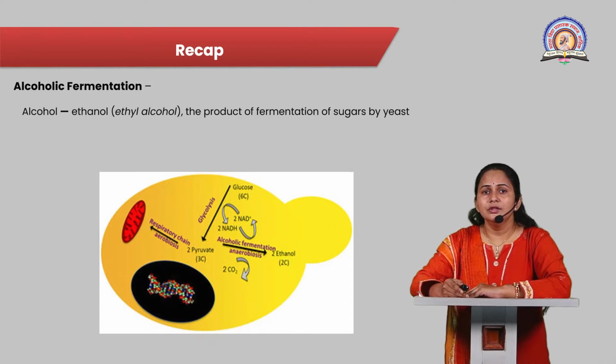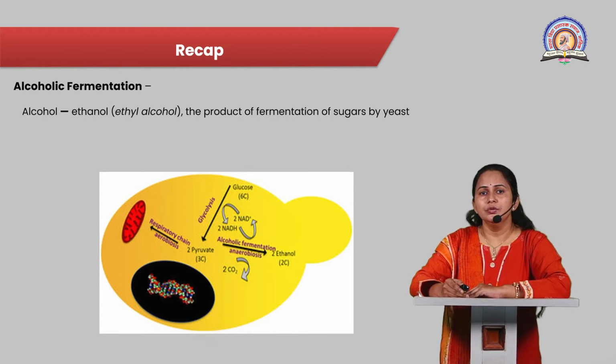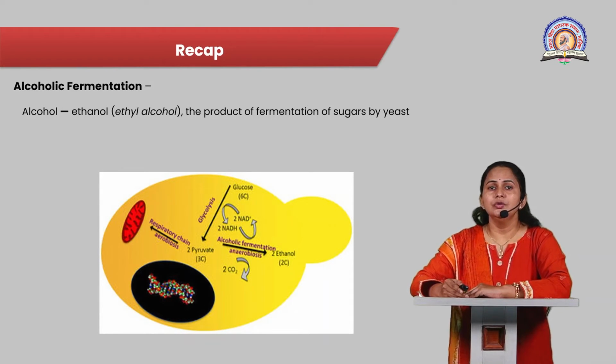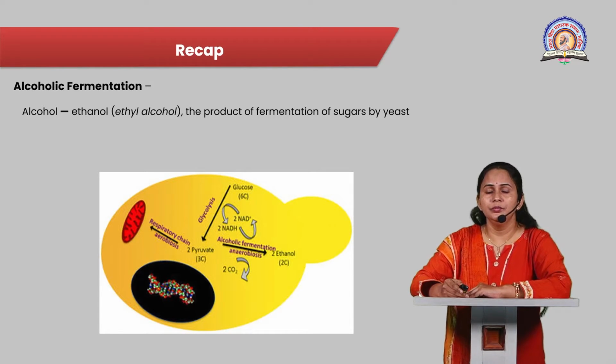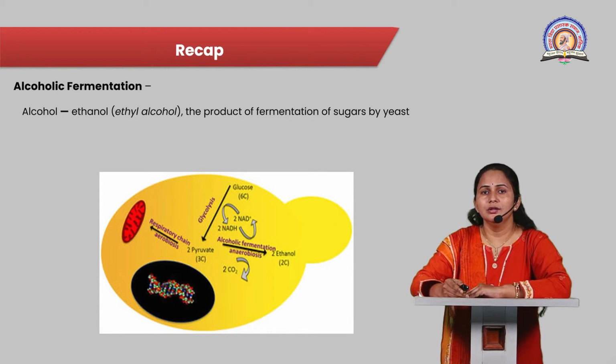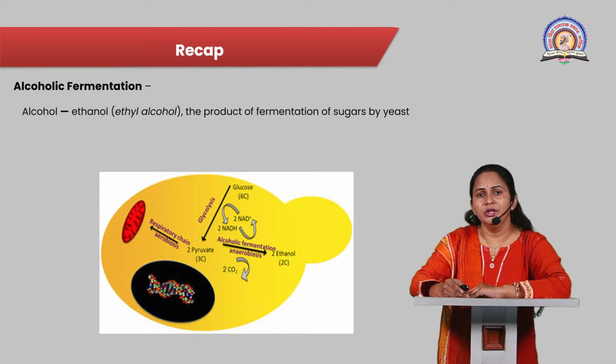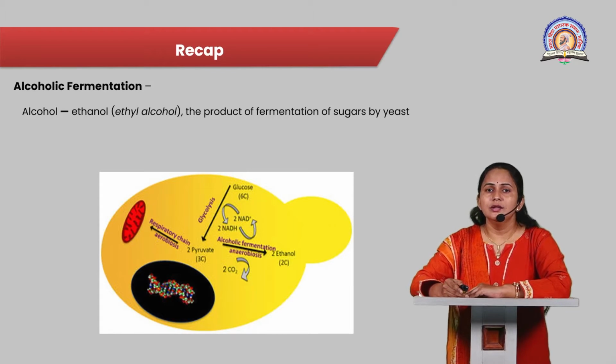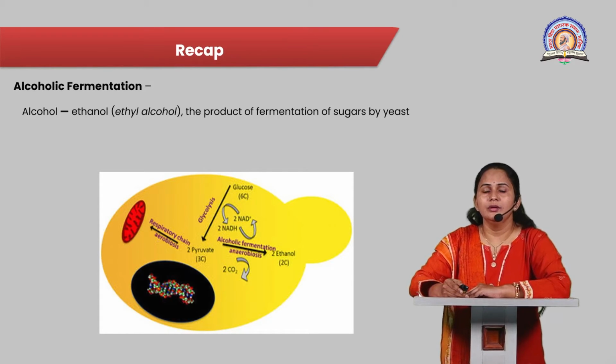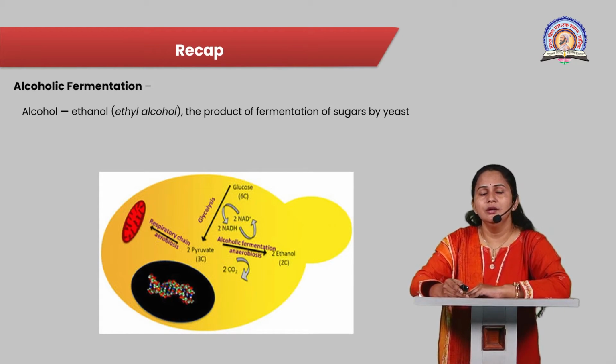Then these two acetaldehyde molecules form two ethanol molecules, or two ethyl alcohol molecules, in anaerobic condition by the yeast cells. So finally, this alcoholic fermentation produces ethanol by using these yeast cells.